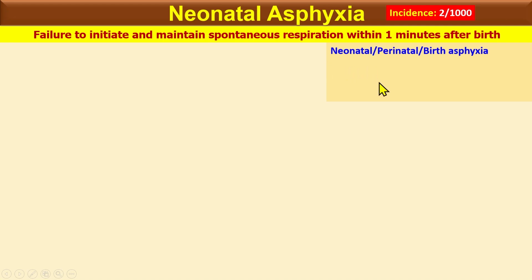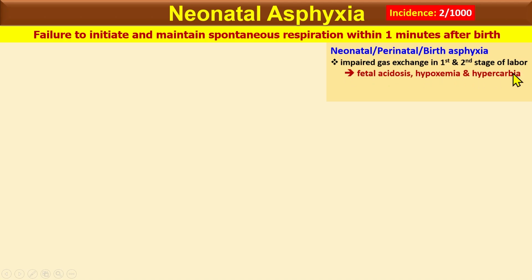Their mechanism is that all these conditions impair gas exchange in the first and second stage of labor, which leads to three important components: fetal acidosis, hypoxemia, and hypercarbia. Acidosis means the pH is less than 7. Hypoxemia means there is low oxygen in the blood, and hypercarbia means there is a high level of CO2. So this is the start of the asphyxia, which leads to hypoxic ischemic encephalopathy, meaning involvement of the brain.